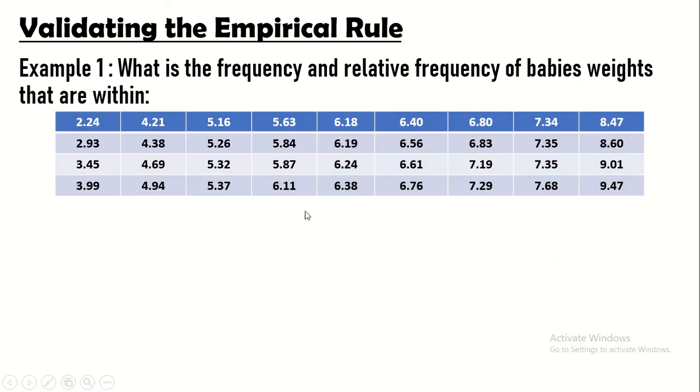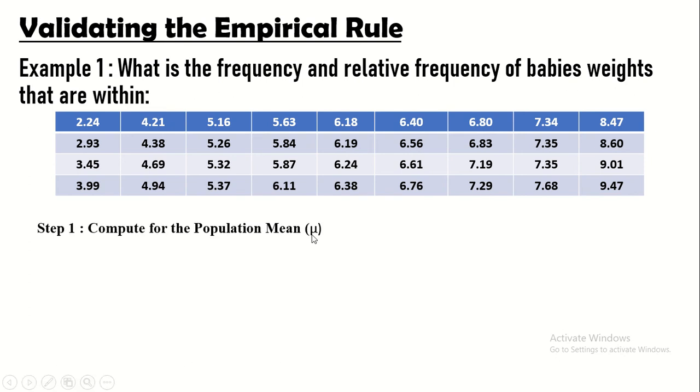Dito sa table na ito, makikita ang mga weights ng mga pinanganak na babies. So, we have 2.24, 2.93 kilograms, 3.45, 3.99, hanggang doon sa 9.47. So, for us to find the normal curve of that problem, we have to compute for the population mean.